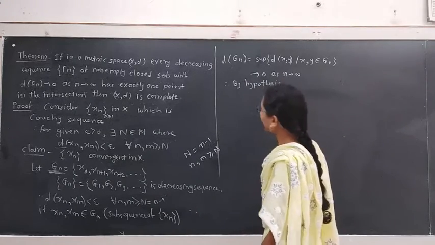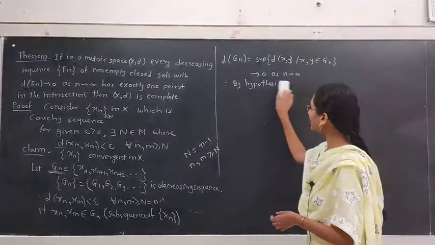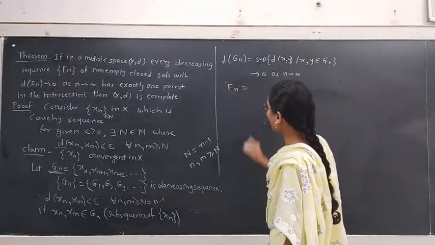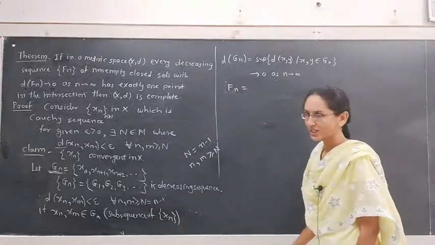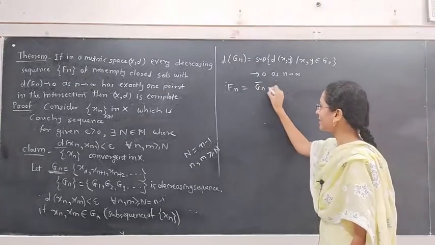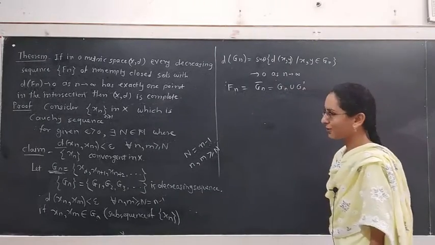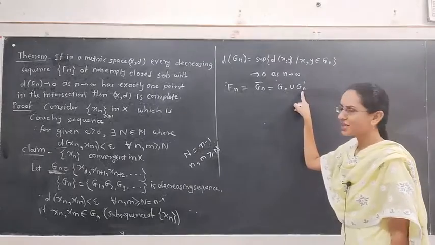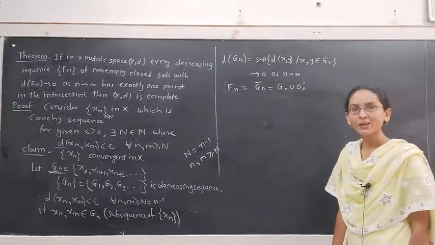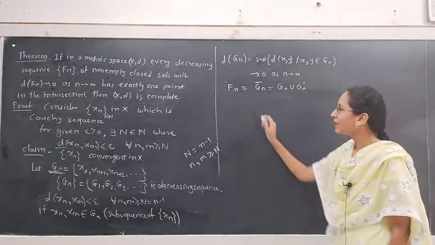what do we have? We have Fn is a sequence of non-empty closed sets. If we consider the sequence of sets Fn obtained by considering the sequence Gn, Fn is equal to Gn closure. What is this closure? This is equal to Gn union the derived set of Gn, that is, the set of all limit points of the set Gn. Then the set Fn will be a closed set because it is the closure of some set. Okay? Hence,